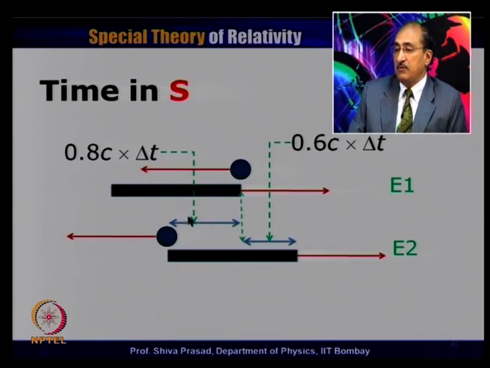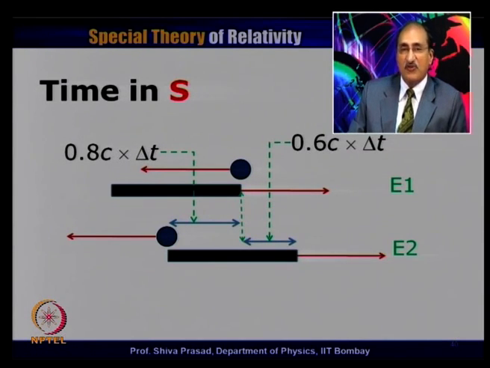This is the distance that the particle has travelled in time delta t, and this is the distance that the rod has travelled in time delta t. As you can see very clearly from this picture, this distance plus this distance must be equal to the length of the rod, in case this event occurs at the first end of the rod and this event occurs at the second end of the rod.